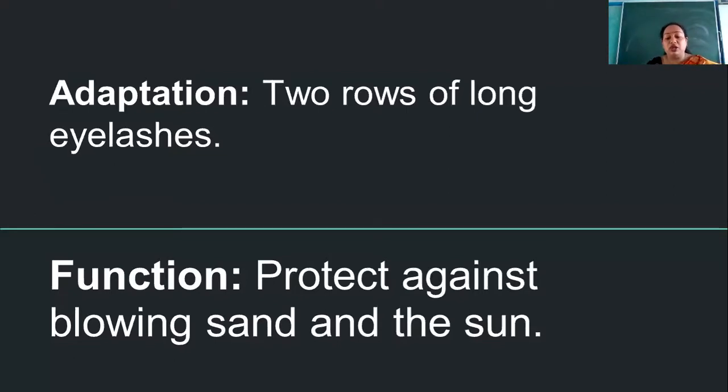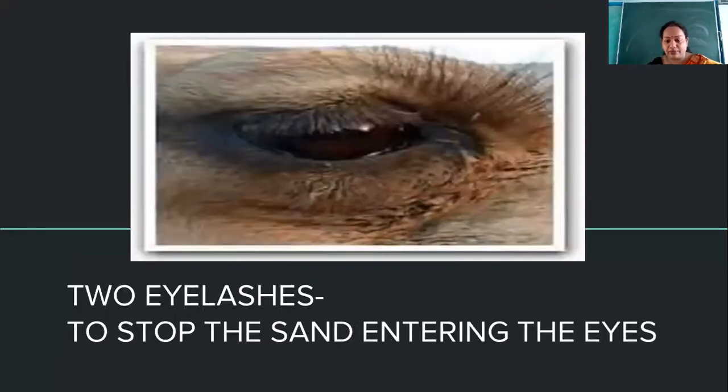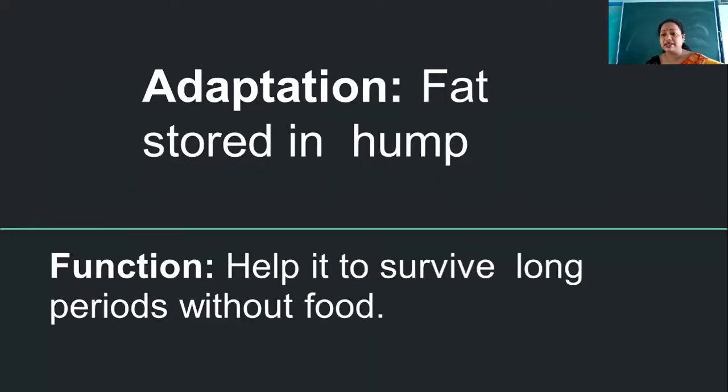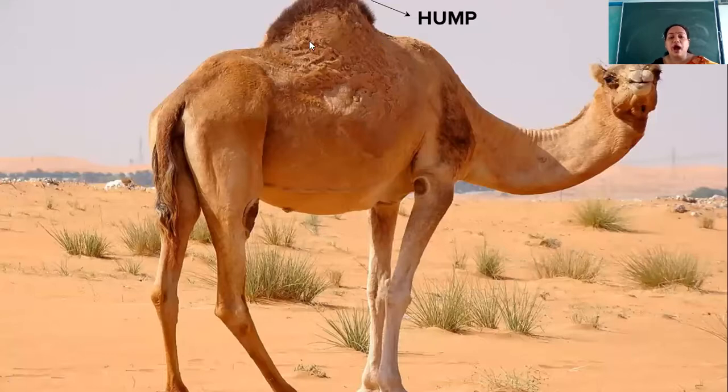Okay, so this is a special feature present in the camels, to stop the sand entering into the eyes. Then we have discussed that the camels have a hump present on their body, and this hump is actually the fat storehouse. Food in the form of fat is stored in the hump. You can see this part of the body is the hump, this protruded part.